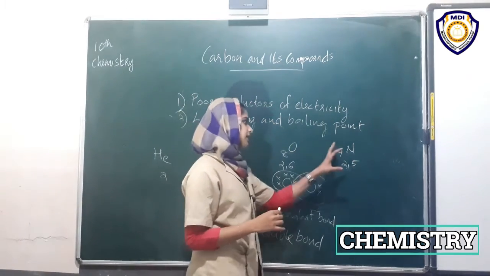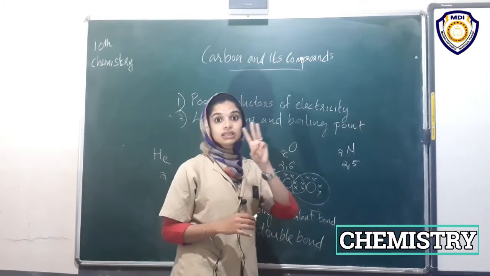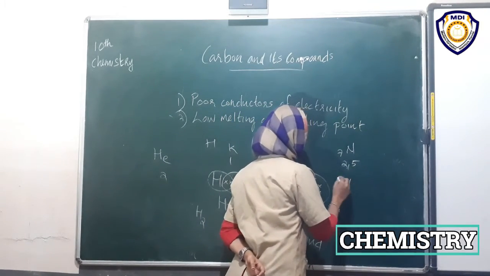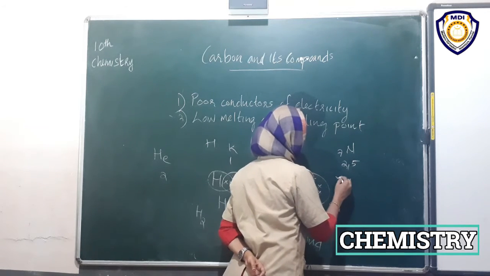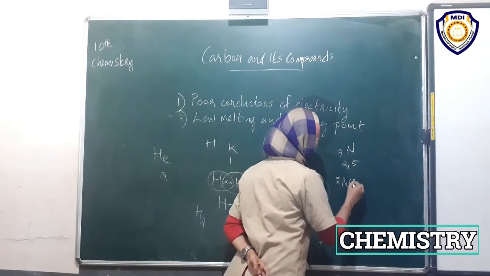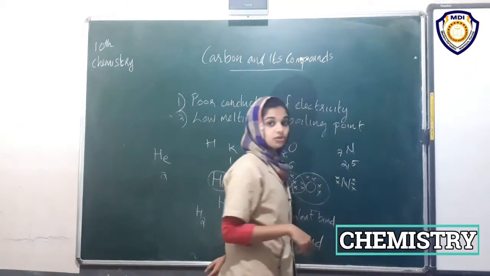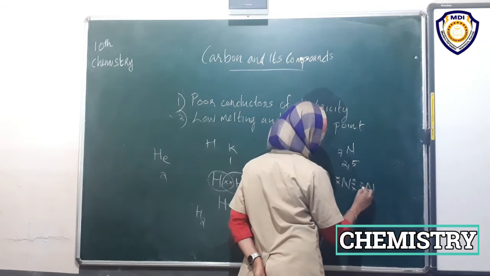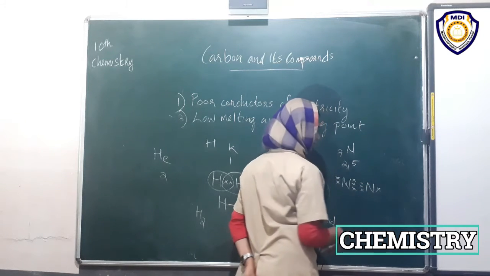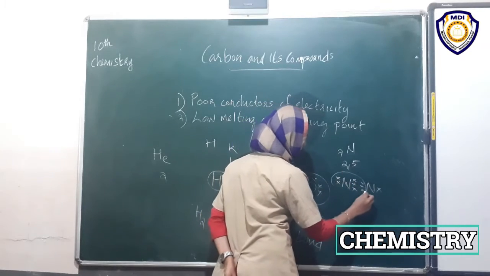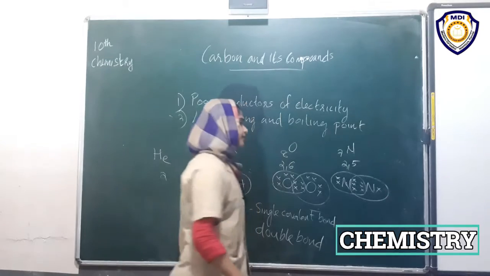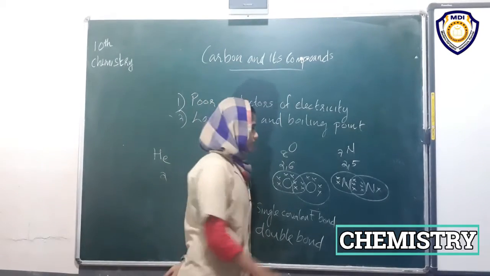So it needs to share 3 electrons. When 2 nitrogen atoms combine, it shares 3 electrons with another nitrogen atom. Here it takes the 3 electrons of the other, hence they can attain octet.